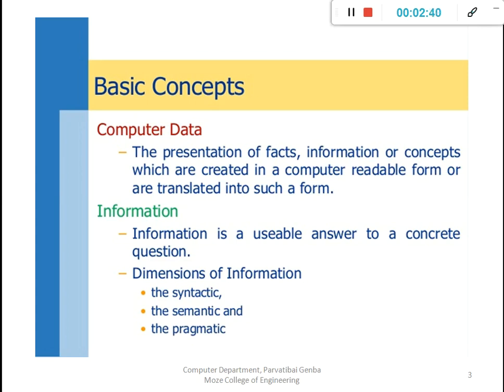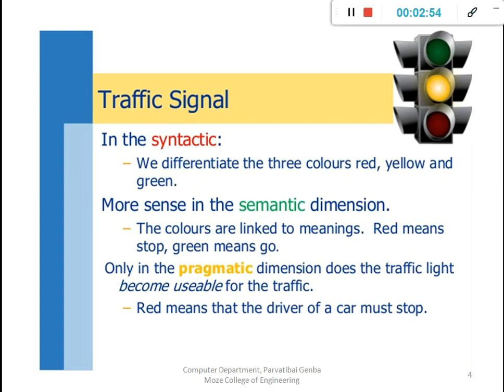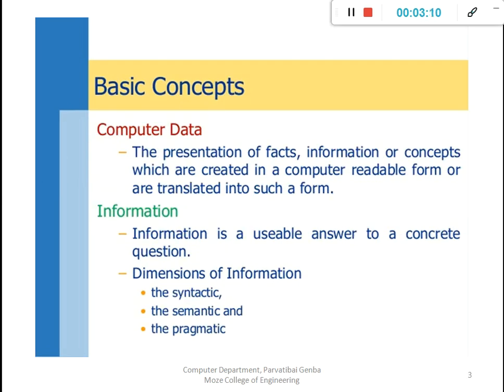Then next is the dimensions of information. It comes with three views: syntactic, semantic, and pragmatic. We will understand these three views with an example. This is simply the particular information in the form of a traffic signal. If we say traffic signal, then it comes with some information, and that information reflects three points: syntactic, semantic, and pragmatic.